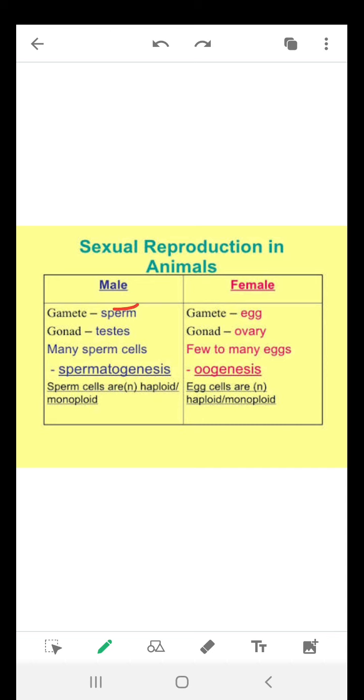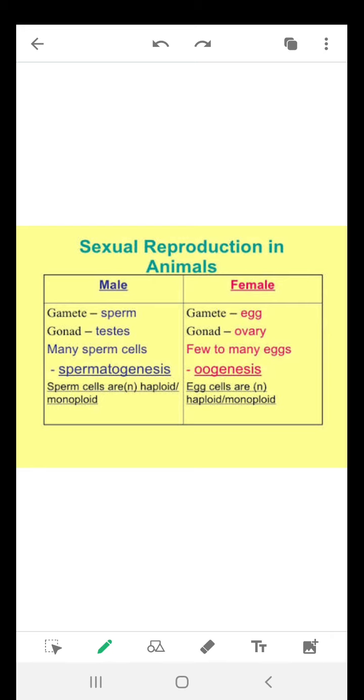So two parents are involved in sexual reproduction. One is male and other is female. Like in our family, our father is male and our mother is female. So these two parents are involved in sexual reproduction.